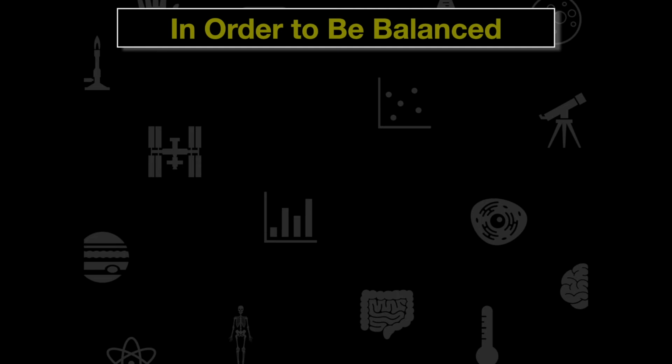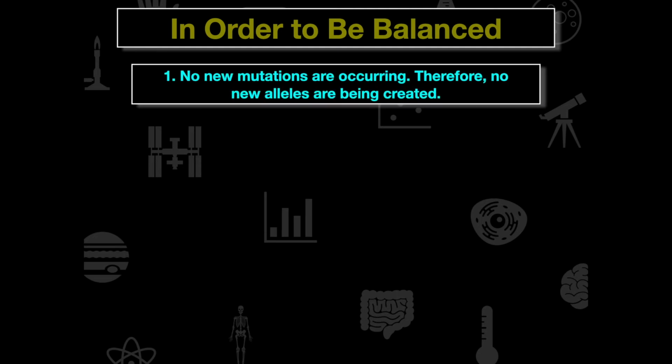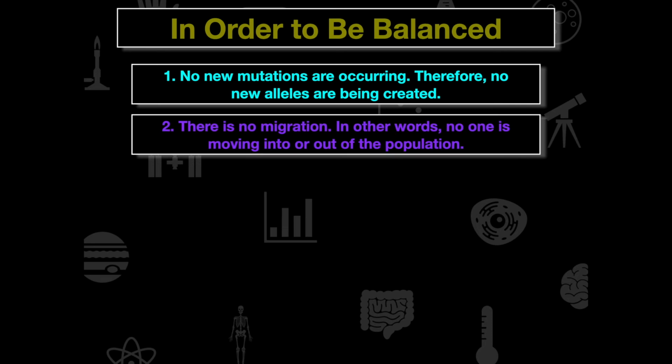Now, Hardy-Weinberg is only in equilibrium when these 5 rules apply. We are only in equilibrium when there are no new mutations occurring, so no new alleles are being created in the gene pool. There is no migration, so no one is moving in and out of the population.